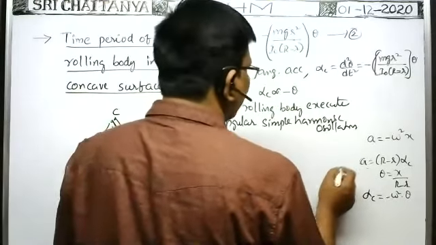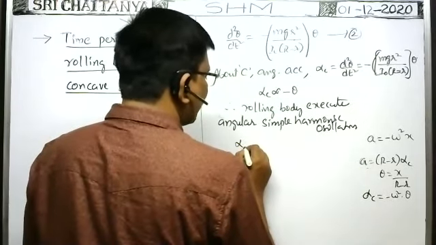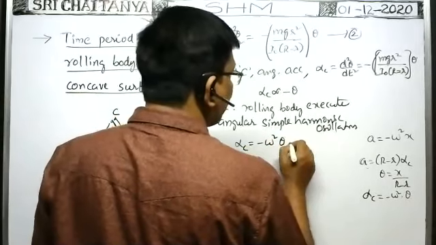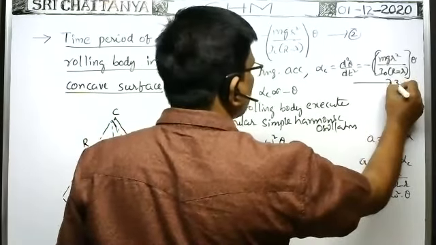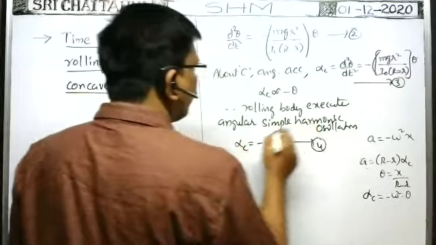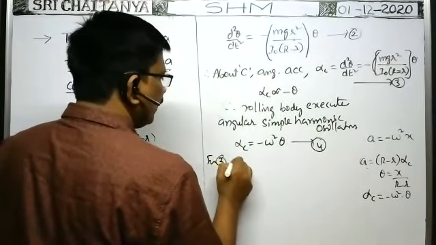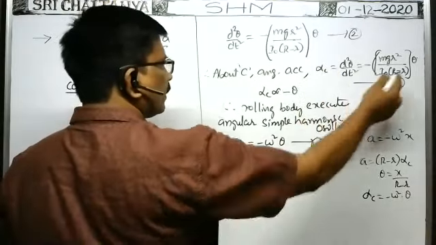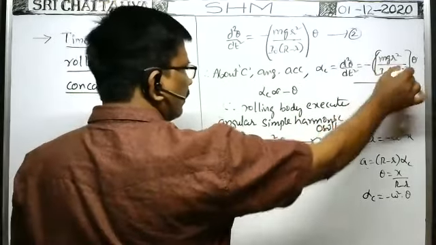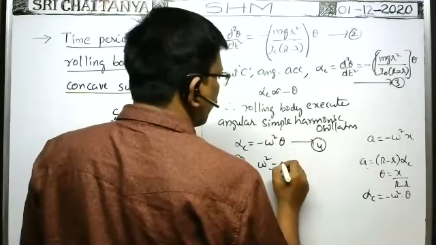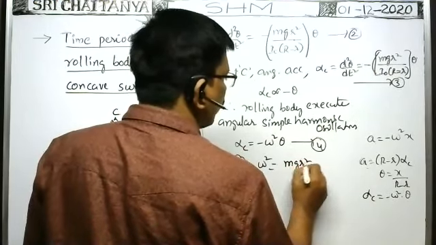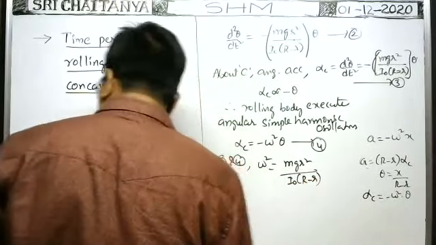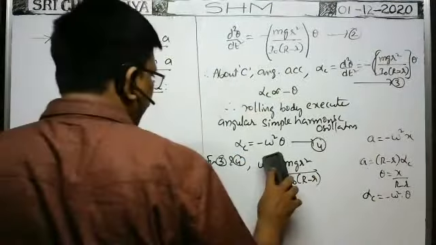So from this, it is clear that angular acceleration about the point C is equal to minus omega square into theta. That is obeyed. So this is equation 3. This is 4. From 3 and 4, what about omega square? Instead of alpha C, alpha is there, theta is there. Instead of omega square, here we have this bracket term. Omega square is equal to mg small r square by I naught into capital R minus small r.